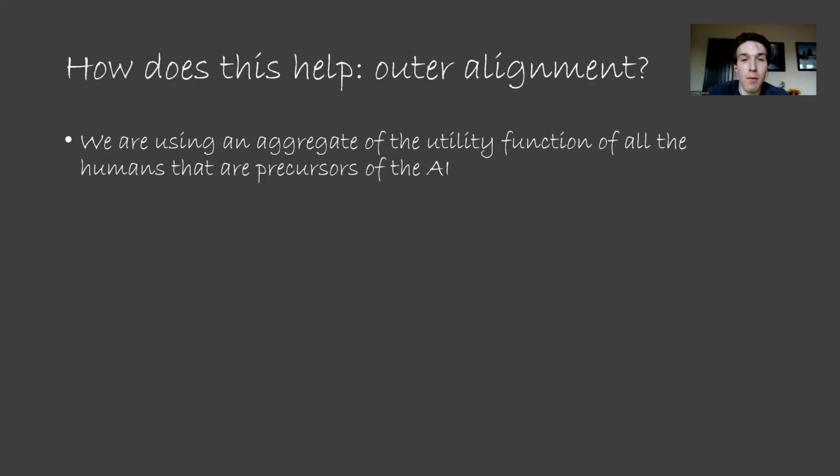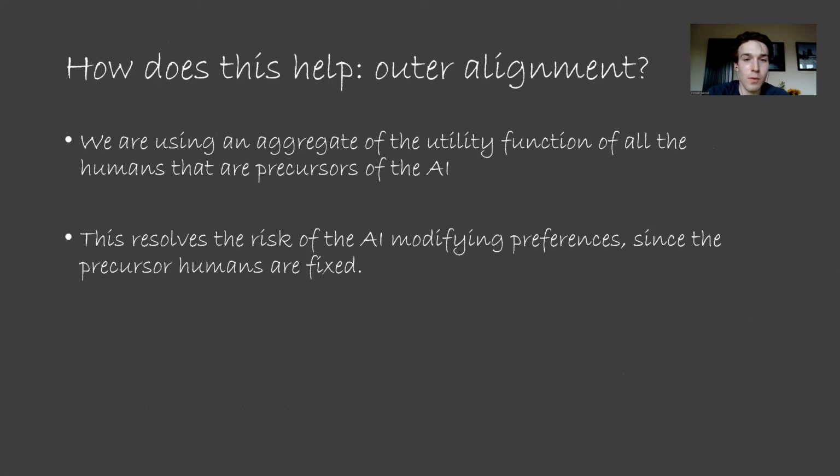Okay, so now we can think about whether this protocol solves the problems we talked about earlier. We can start by talking about outer alignment. Our utility function is constructed by aggregating the utility functions of all the humans that are precursors of the AI. This resolves the issue of our AI trying to modify humans, since the precursor humans are fixed, and so the AI has no incentive to change people's preferences. The AI is probably even disincentivized from this if the precursor humans don't want it to.